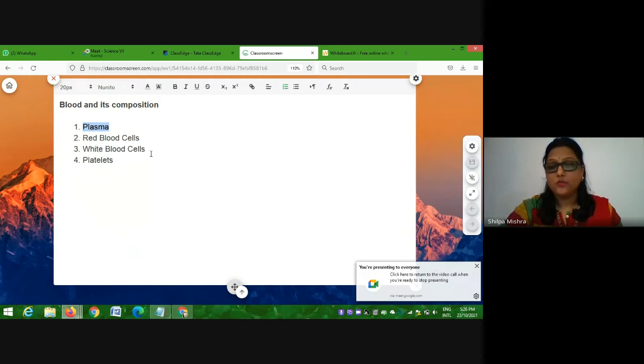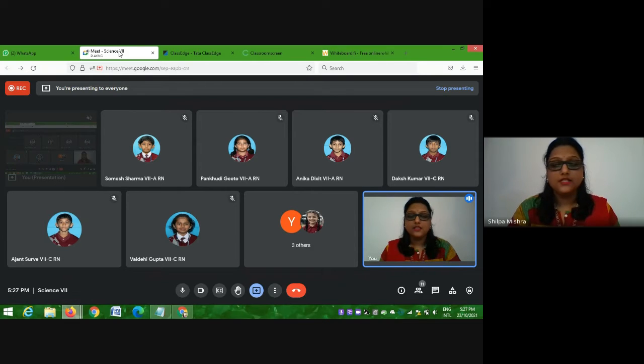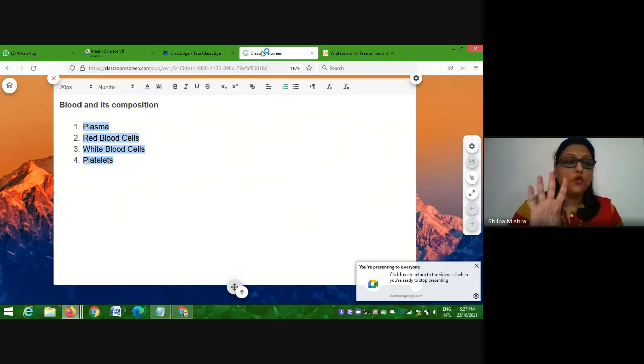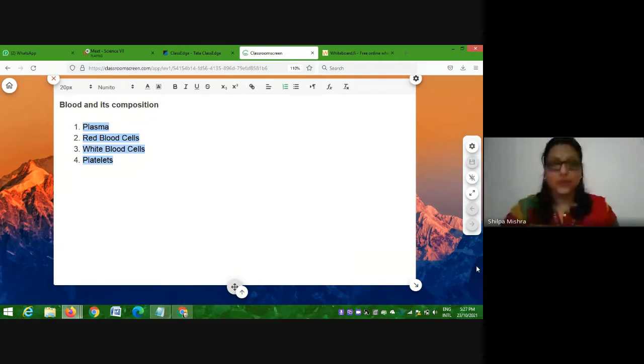Majorly when we see the composition of blood, the things that make up the blood are four in number. First of all, there is plasma, then red blood cells, then white blood cells, and lastly platelets. Now students, this question can come in two ways. First, the question can be asked, how many components are there in blood? When components are asked, what will you say? There are four components in the blood. Can you see that on the screen, everyone? Yes, ma'am.